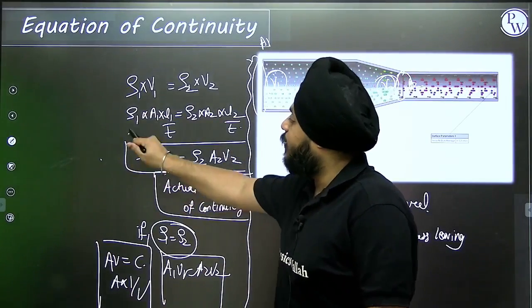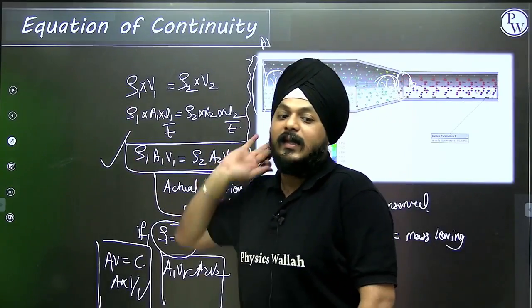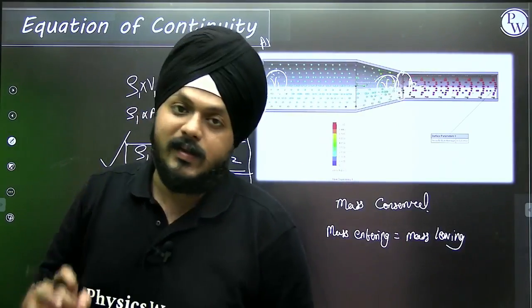Actual equation of continuity is this: if ρ1 is equivalent to ρ2, then we can say that yes, A is inversely proportional to V, else we need to consider this density.